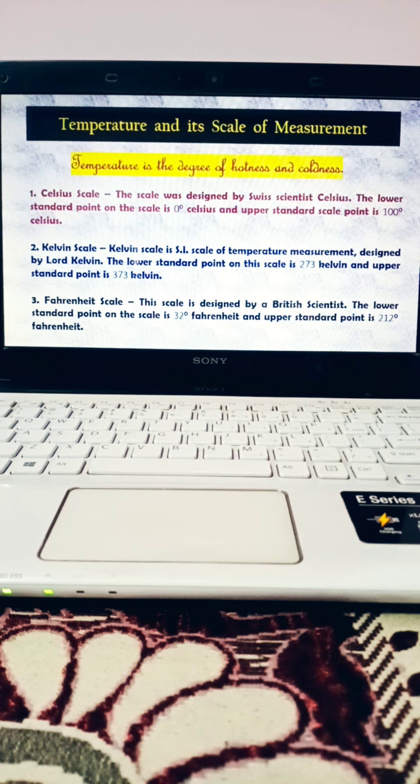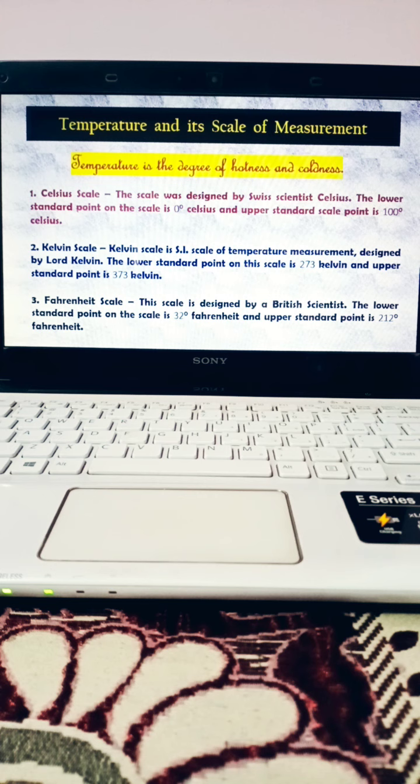degree Celsius. Similarly, Kelvin scale. The importance of this Kelvin scale is that it is also called the SI unit of measurement of temperature, and it is designed by the physicist Lord Kelvin. The lower standard point on the Kelvin scale is 273 Kelvin, and upper standard point is 373 Kelvin. Third scale is Fahrenheit scale.